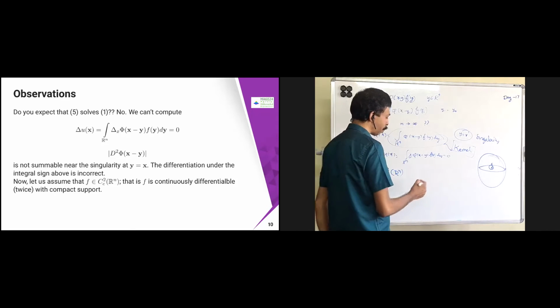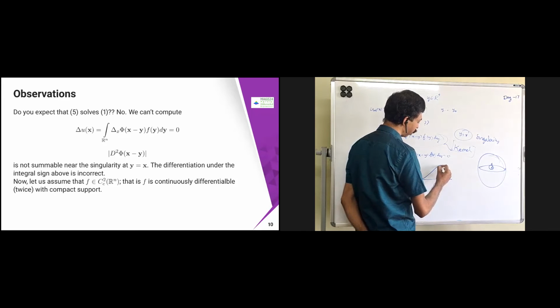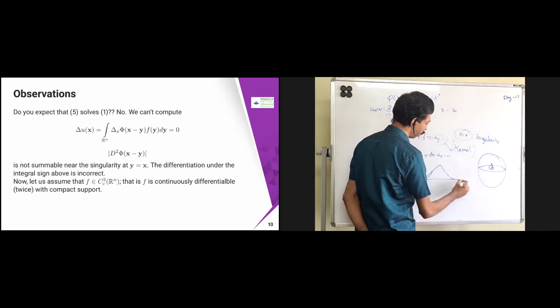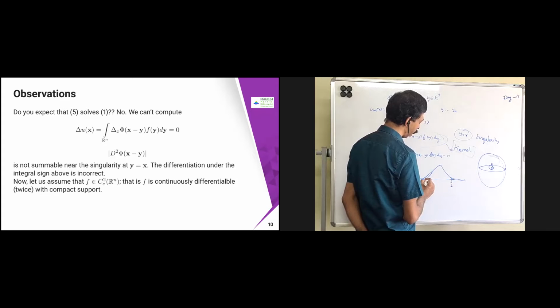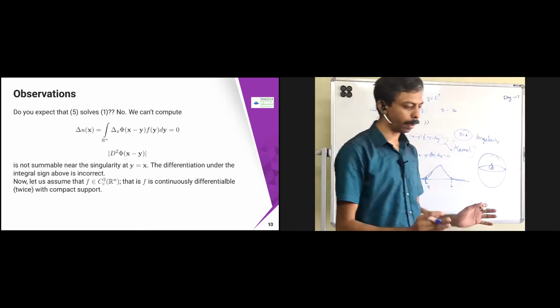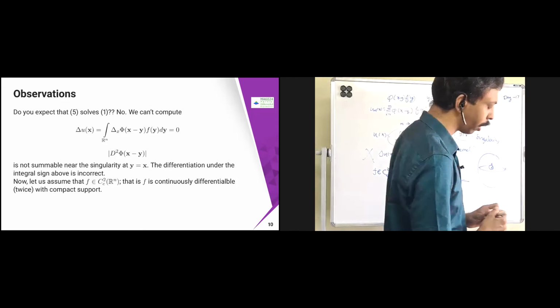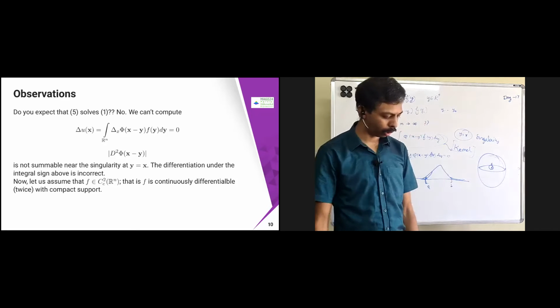For example, if you take the interval a comma b, the function is differentiable in this place, whereas outside this place I define it to be 0. This function is twice continuously differentiable with compact support. That is the meaning of this.